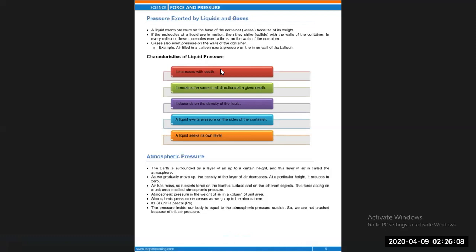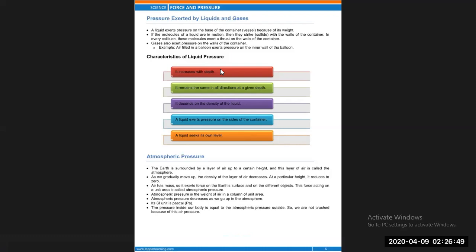As you have seen, in a container filled with water, if you make a hole anywhere near the bottom, water comes out with higher speed, while a hole made at the top or in the middle makes water come out with a low speed. It remains the same in all directions at that given depth. Liquid pressure remains the same at a particular depth where depth is kept constant.